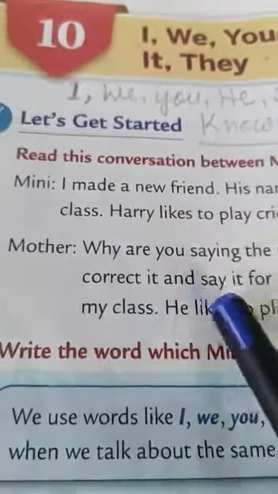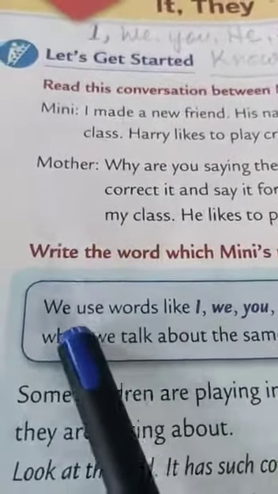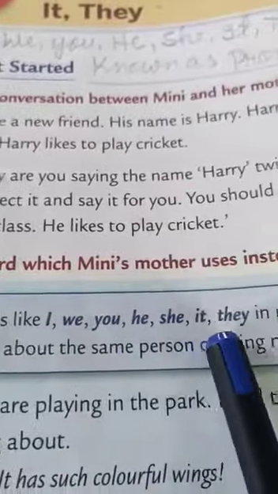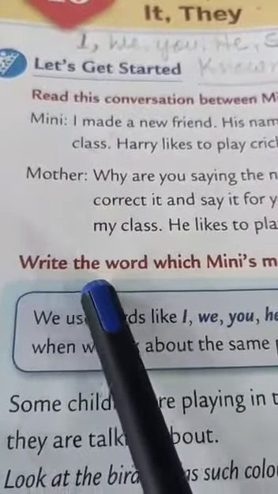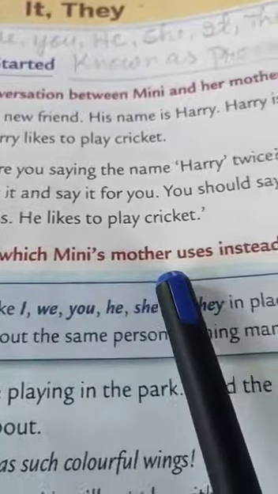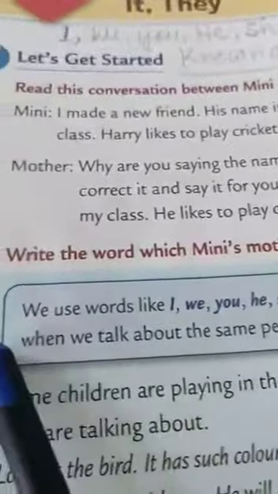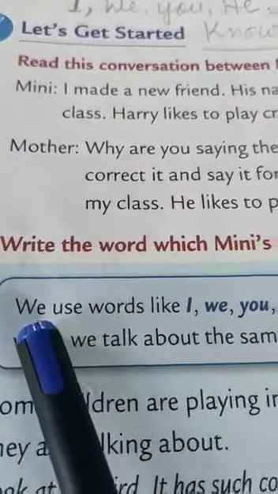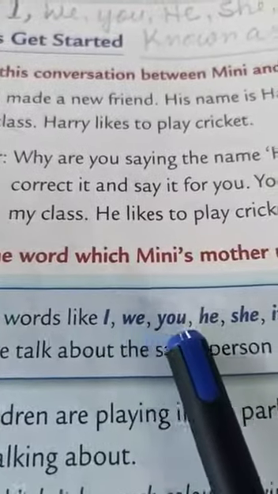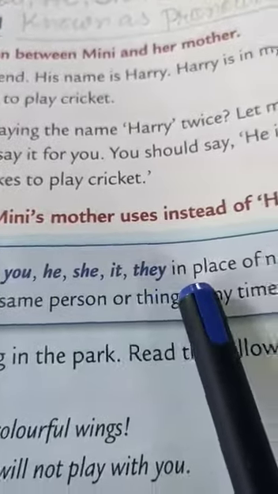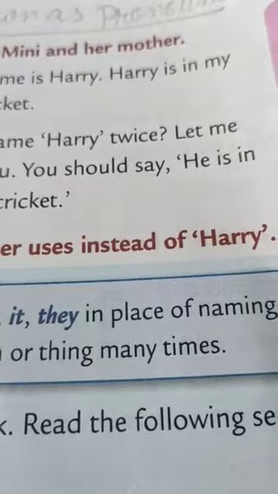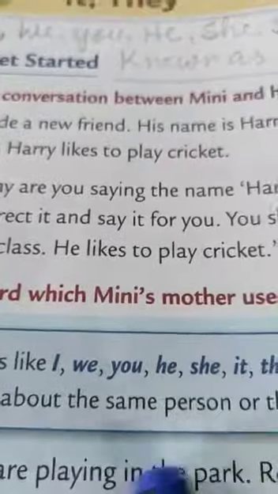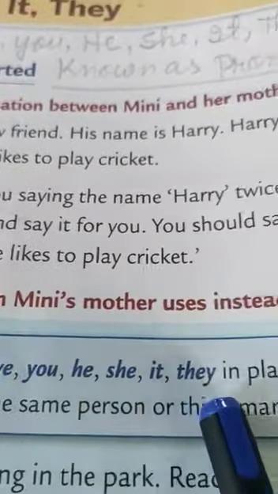Okay, so before reading this example, let's start reading this definition. We use words like I, we, you, he, she, it, they in place of naming words. Okay, in place of naming words, we use what? I, we, you, he, she, it, they.